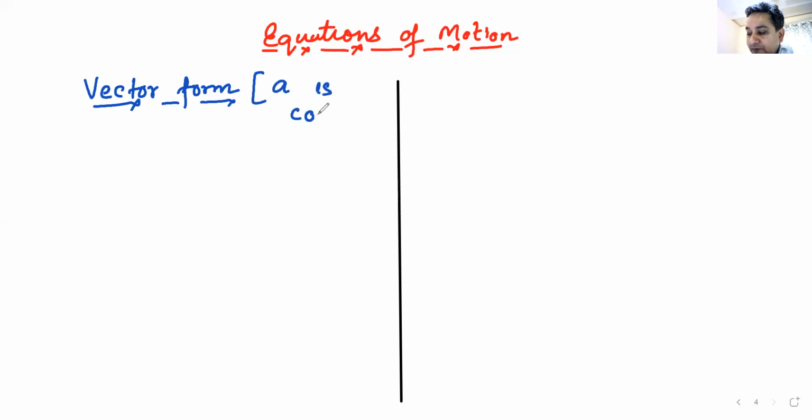And remember, acceleration is constant. Do you remember the meaning of acceleration is constant? Constant means what? Acceleration will remain same. Yes, Niharika, it will remain same. So the first equation is v vector is equal to u vector plus a t.